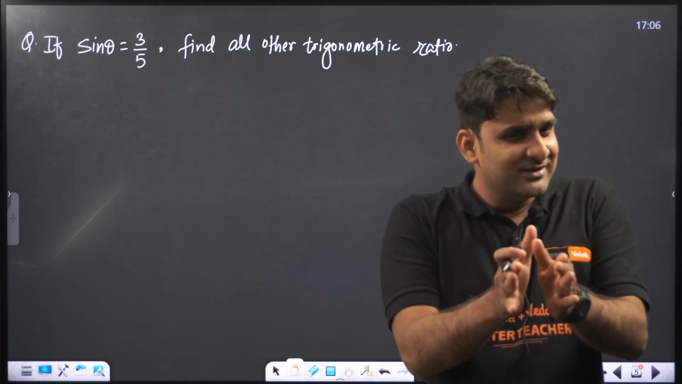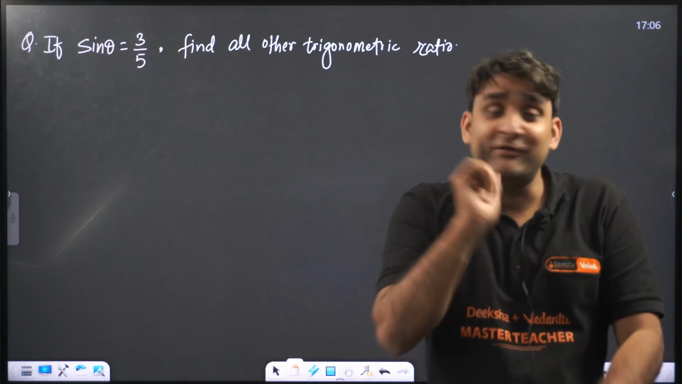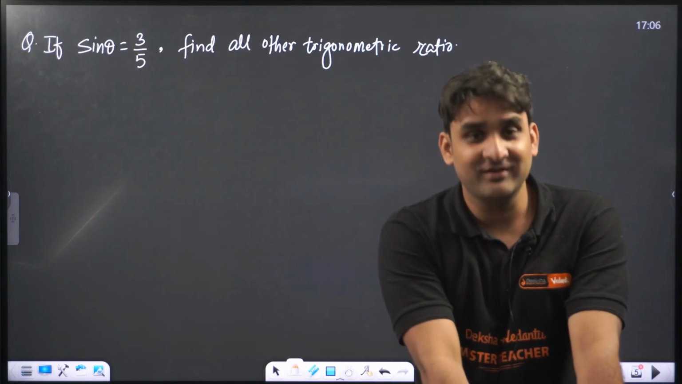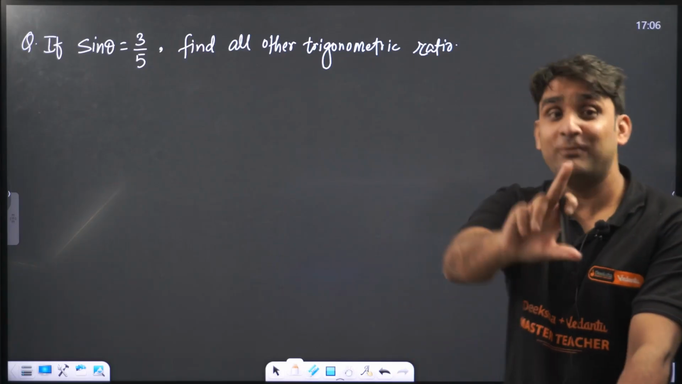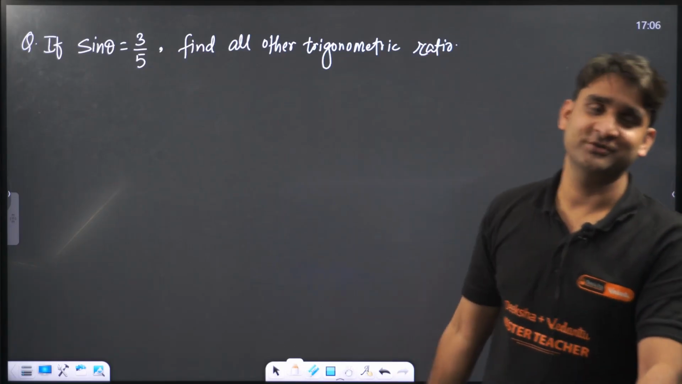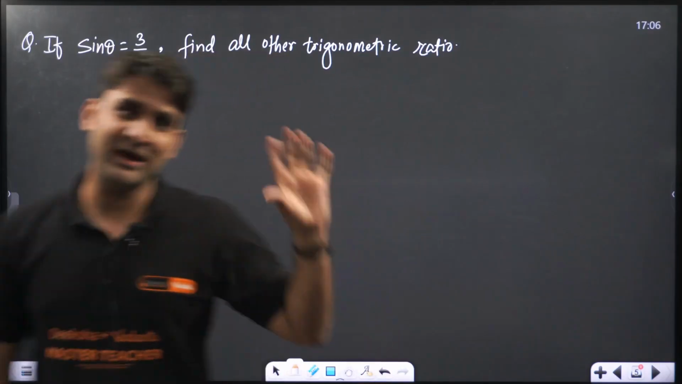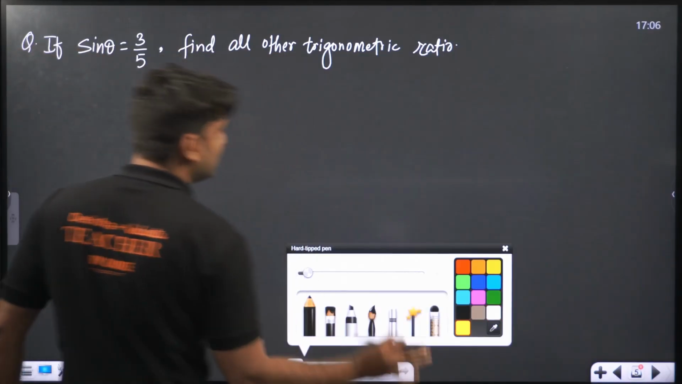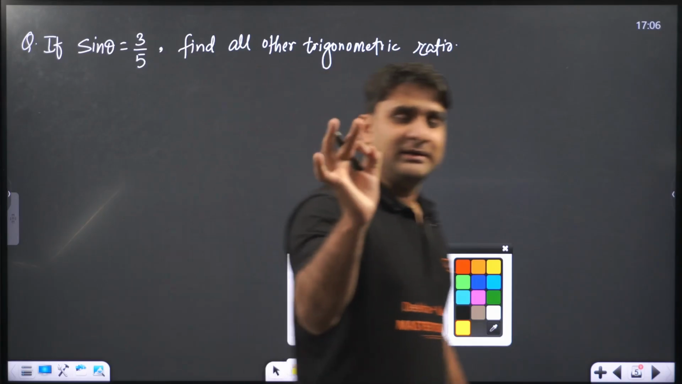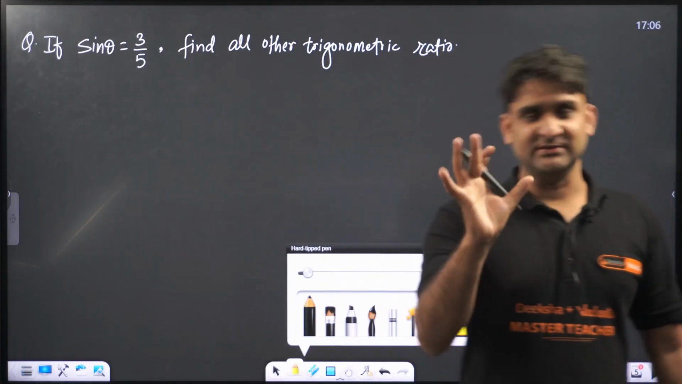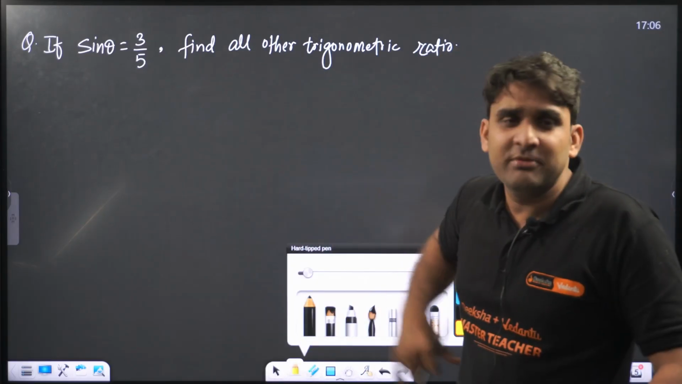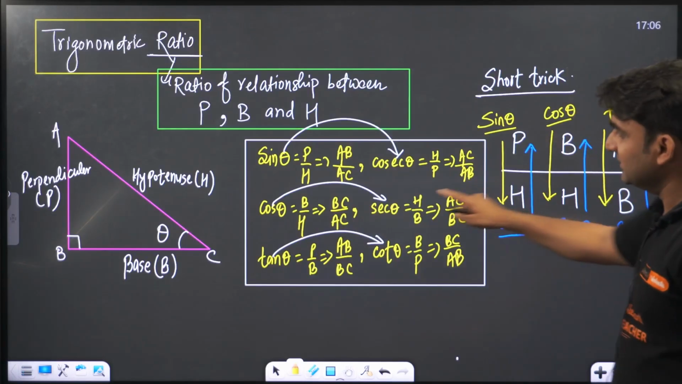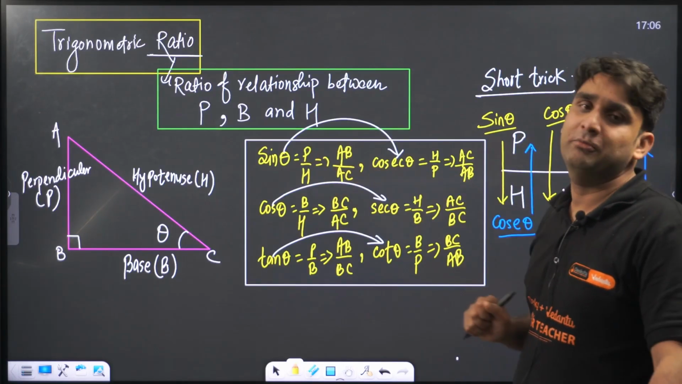That means, apart from sine, there are 5 more trigonometric functions: cos, sec, cosec, tan, cot. So we have to find the ratio of all those. Only one piece of information we have: sine theta. Okay, no problem. My dear, just answer my simple question. If sine theta is 3/5, according to trigonometric ratios, what is sine theta? Sine theta is perpendicular by hypotenuse.